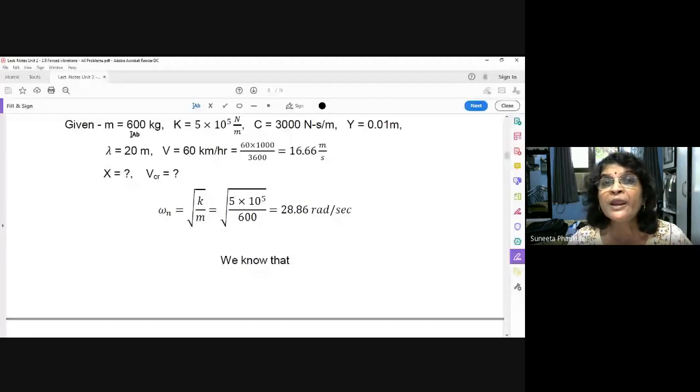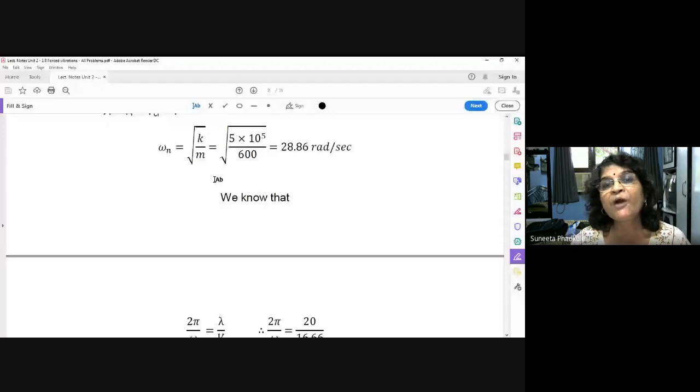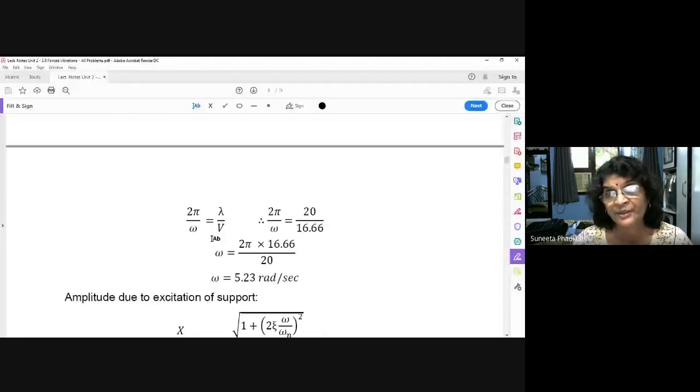Now how to find out omega? From this velocity. For that purpose, I told you earlier that this is the formula from which you can find out omega. So 2 pi upon omega is equal to lambda upon v. It is the simple formula of time period. Time period Tp is equal to displacement upon velocity. It is for rotary; for translational, displacement upon velocity. So 2 pi upon omega is equal to lambda upon v. 2 pi is constant, omega we want to find out, lambda is given, v is given.